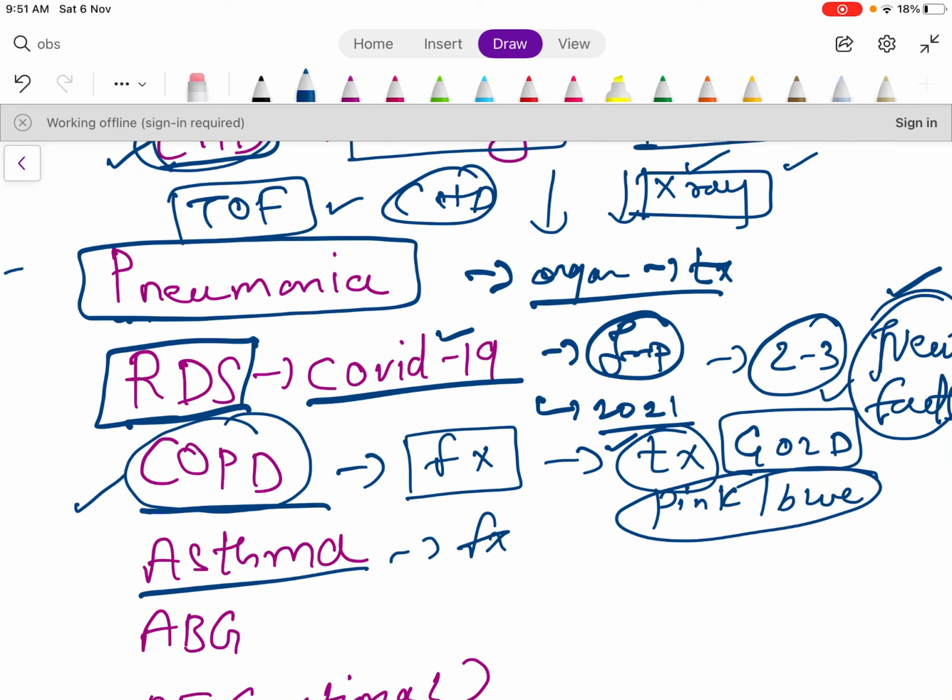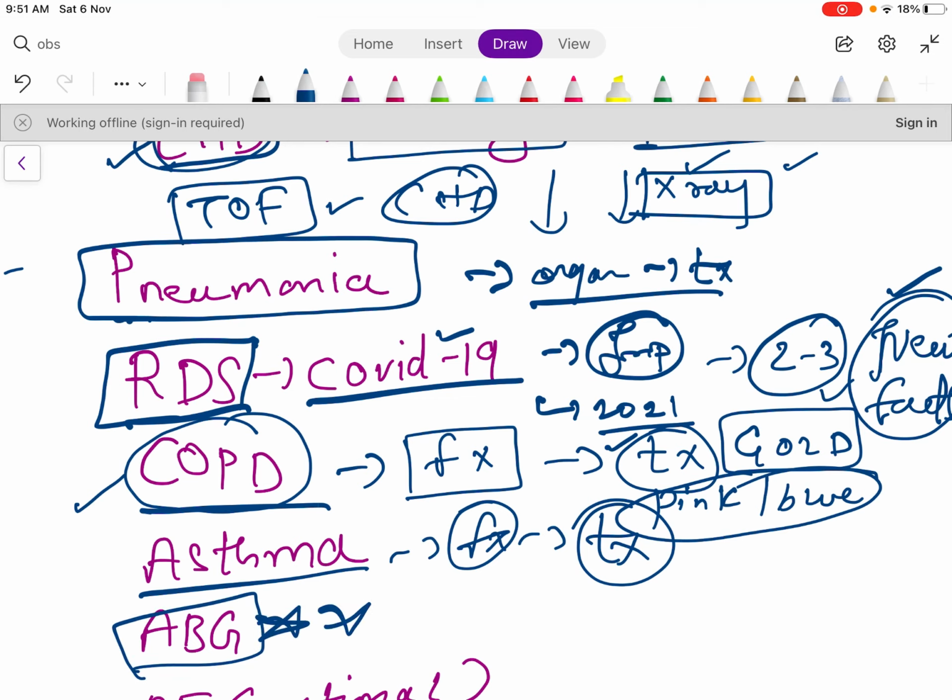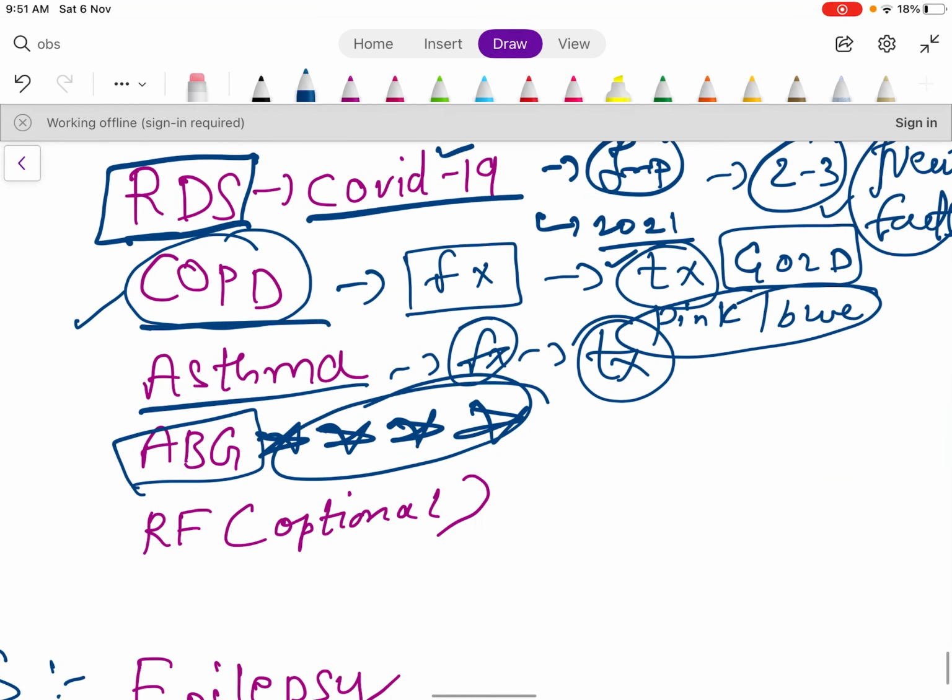Asthma, same, you need to know the features. They will make a case scenario out of that, and you need to give the treatment. ABG, most IMP. They will ask from this, there is one question from this every year, so you cannot afford to leave this.